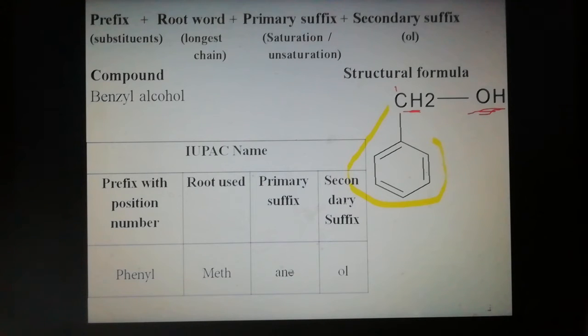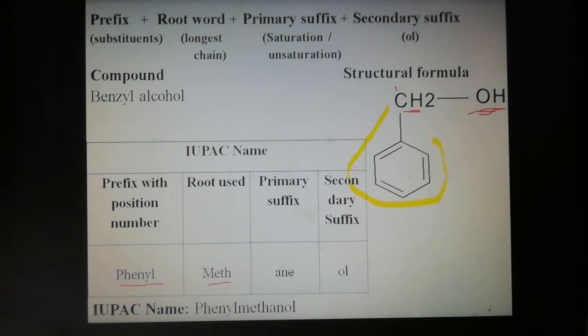First, the prefix position number: there is only one carbon and one phenyl, so no number is mentioned. The prefix is phenyl. The root word, one carbon system, is meth. The compound is saturated, so the ane ending is silent. Then the secondary suffix is the hydroxyl functional group, ol. Add all: the IUPAC name of benzyl alcohol is phenylmethanol.